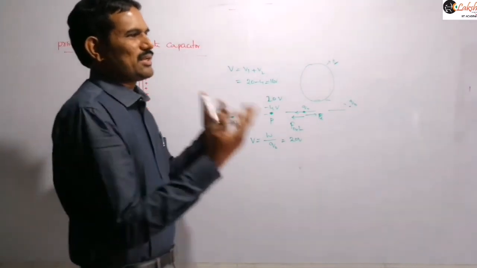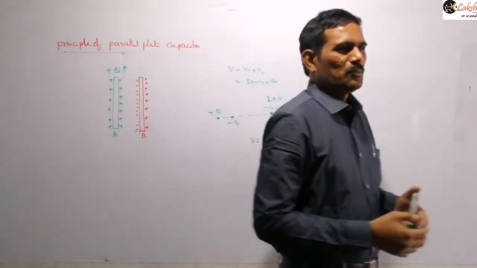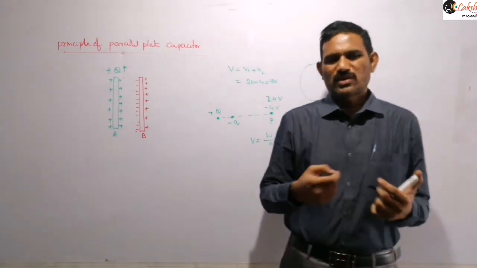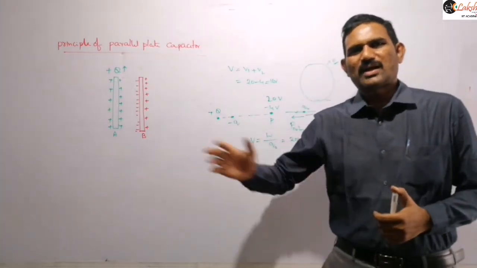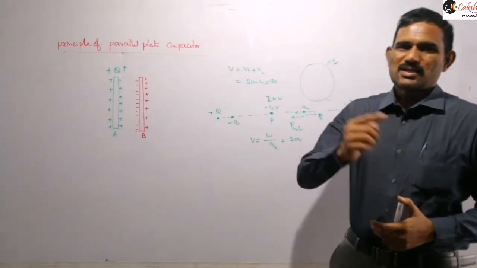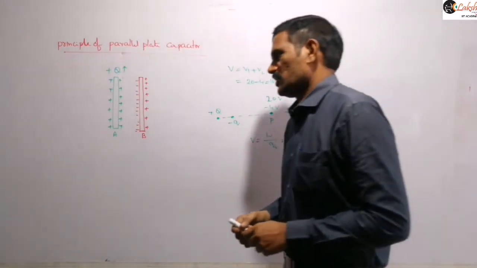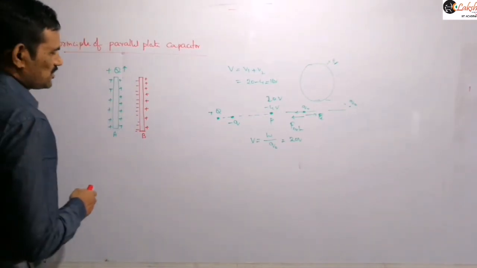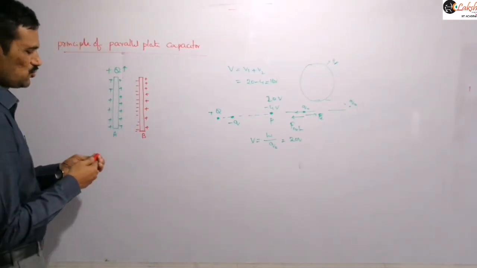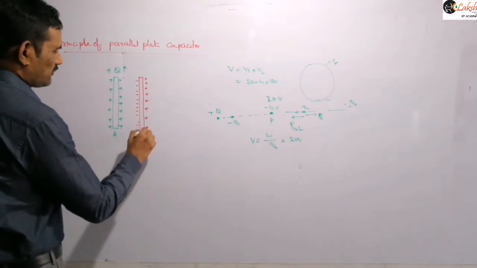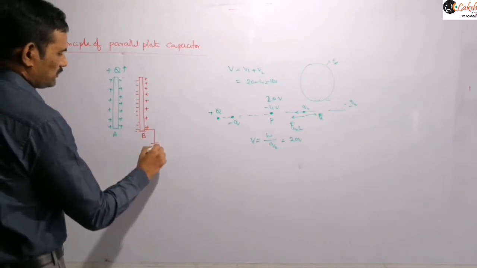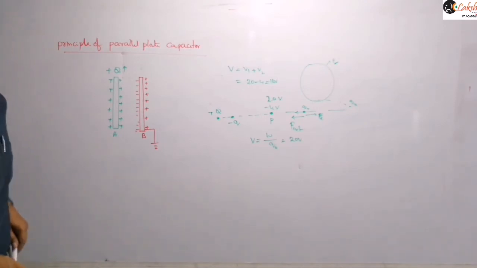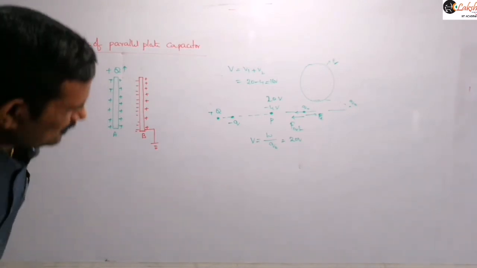Suppose again we are reaching this maximum limit, but still if you want to further increase the capacitance, after further adding that charge, then there is another step. That another step is nothing but, you can connect this plate to the ground. If this neutral plate, this metal plate B, is connected to the ground, then we know what will happen.